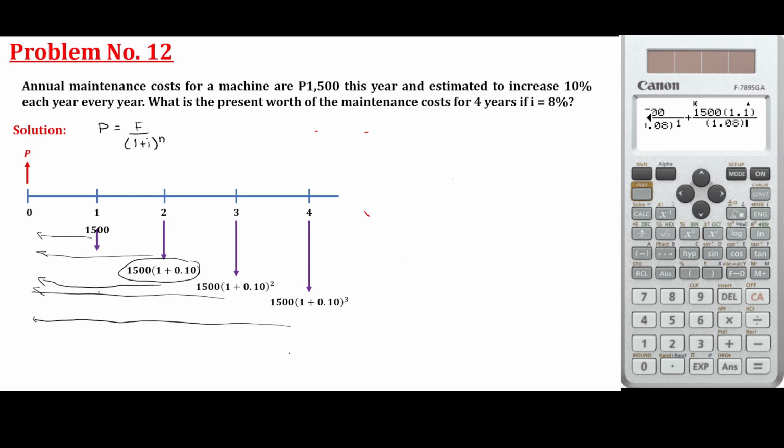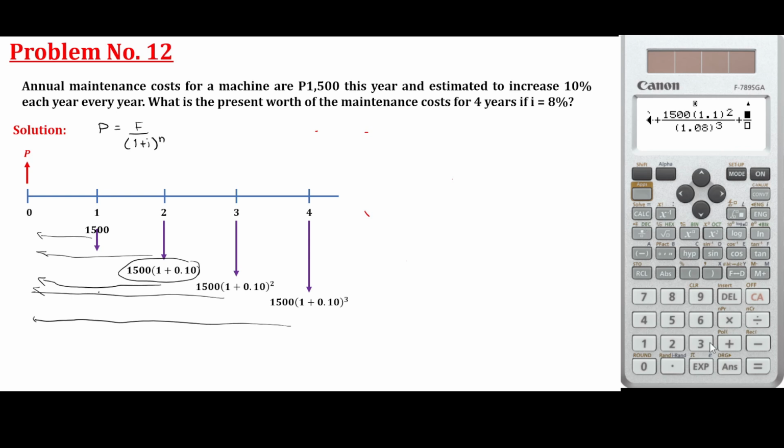Then plus the third year: 1.5 times 1.1 squared over 1.08 raised to 3, since it is 3 years to transfer.